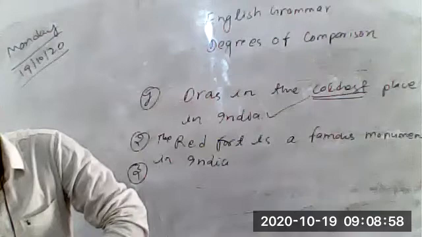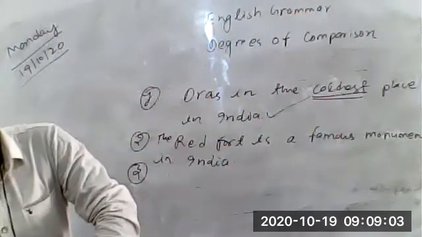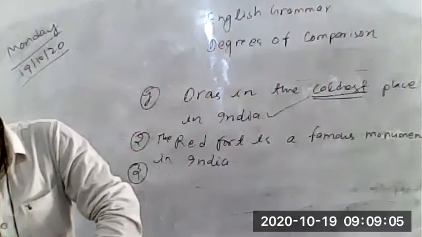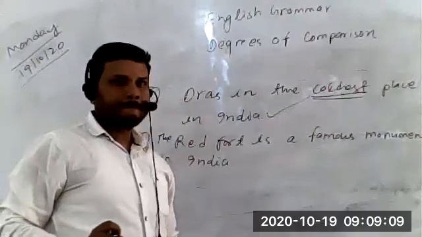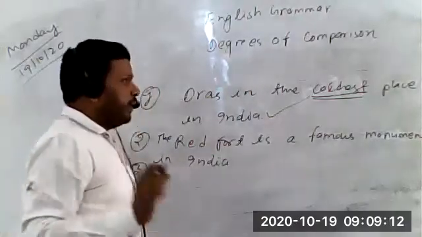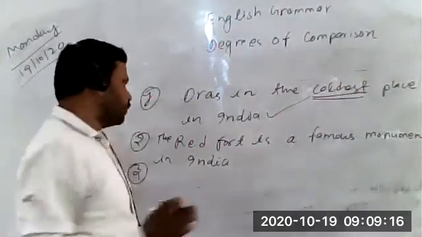Arijit Singh is one of the most popular singers of India. Arijit Singh is a popular singer of India. Yes, good. We need to use the positive degree.